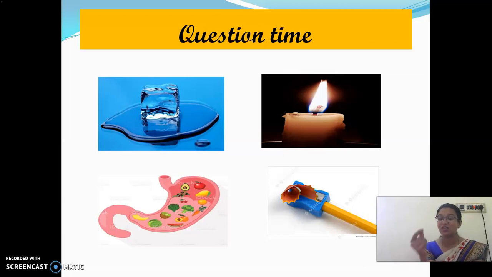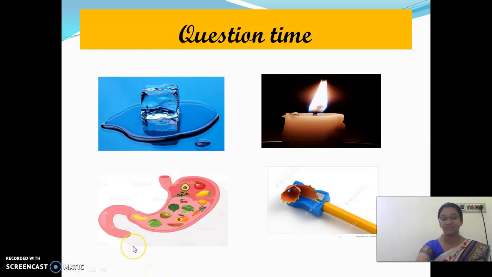Because a new substance is formed. The candle reacts with the atmospheric air and burns. During this reaction, what is obtained? Wax is obtained. So this is an example of chemical change.